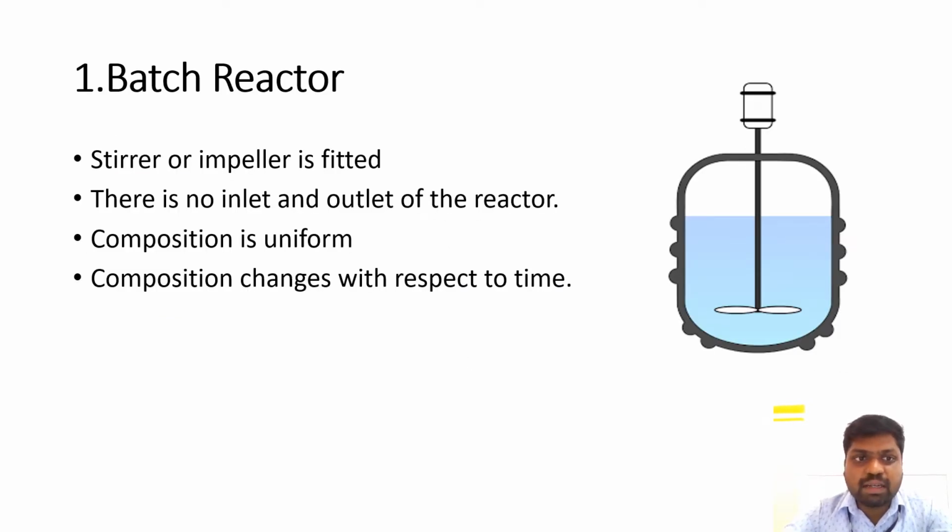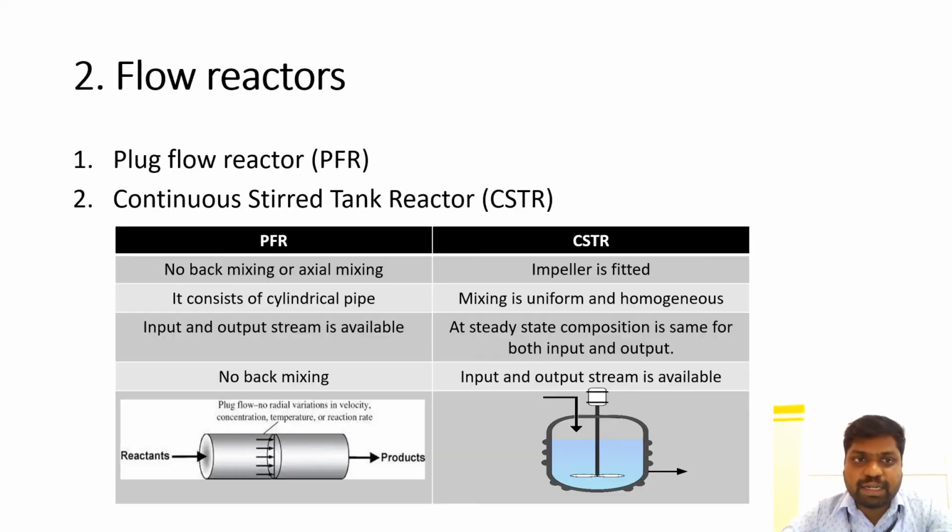As we have discussed briefly, batch reactors have stirrers or impellers fitted into them. There is no inlet and outlet for a batch reactor. So directly the reactant is sent into the reactor and kept for a particular time. The composition is uniform in the reactor. The composition changes with respect to time in the batch.